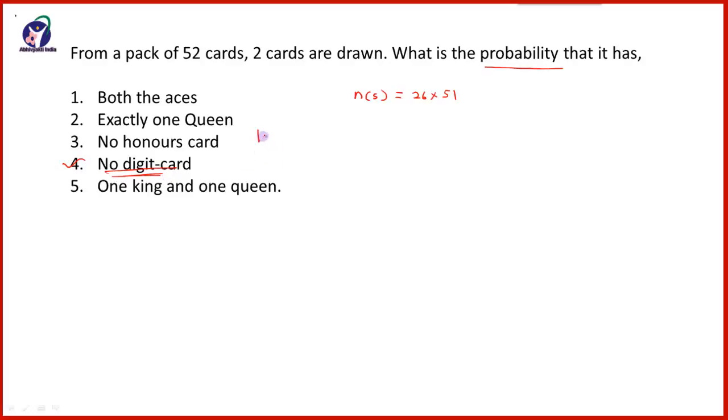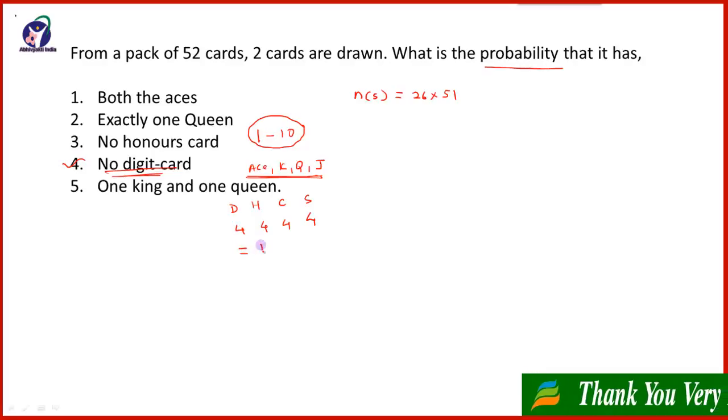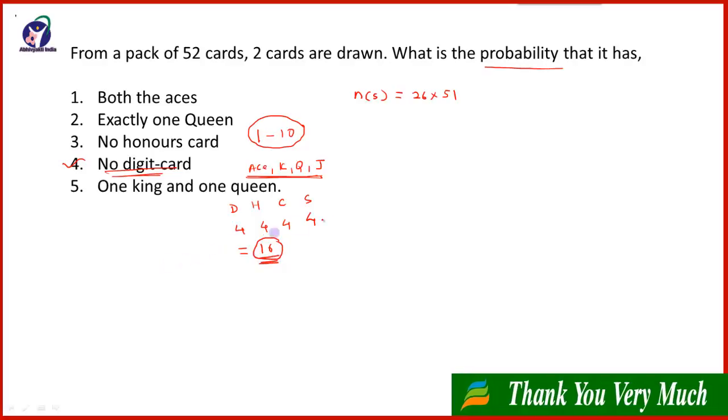In the playing cards, 1 to 10 are the digit cards, and therefore Ace, King, Queen and Jack, these are not the digit cards, and therefore from each stack, means from each diamond, heart, club and spade, the 4 cards will be the no digit cards, and in all there will be 16 no digit cards, and therefore these 16 are favorable for us.